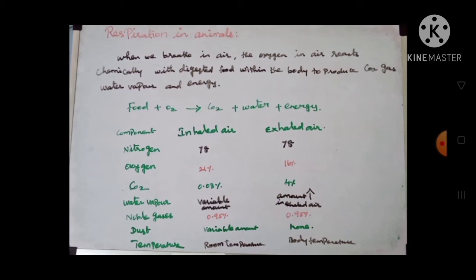Water vapor is a variable amount, and the amount of water vapor increases in exhaled air. Noble gases are the same amount, 0.95%. Dust is a variable amount, and in the exhaled air none will be present. Temperature is room temperature in inhaled air, and in the exhaled air body temperature is present.